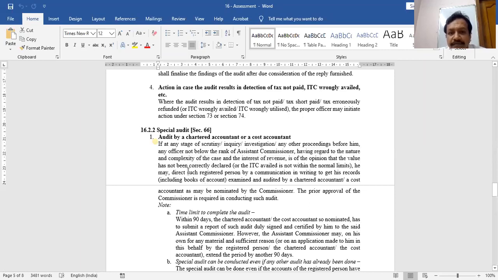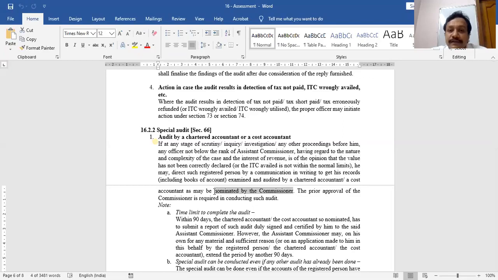he can direct, any person not below the rank of assistant commissioner can direct me. Suppose I am the registered person, he can direct me that you conduct the audit by a chartered accountant or a cost accountant whom will be nominated by the commissioner.